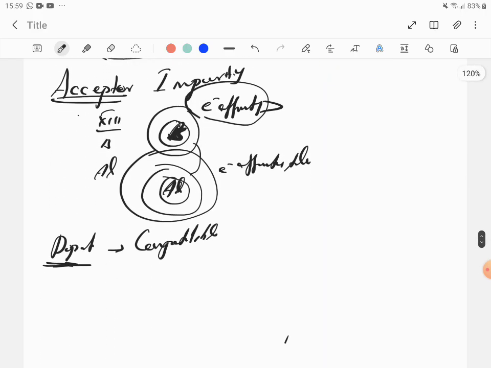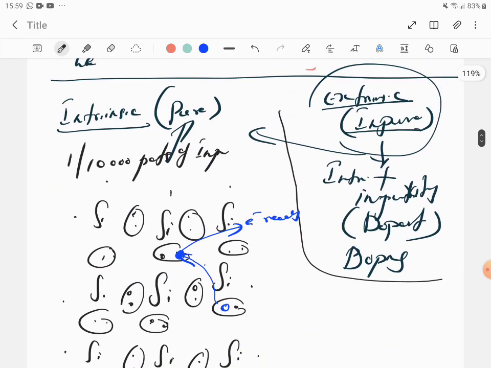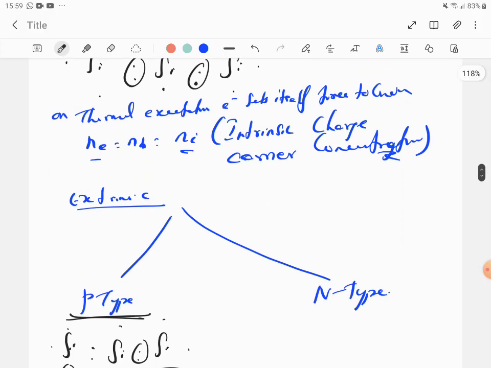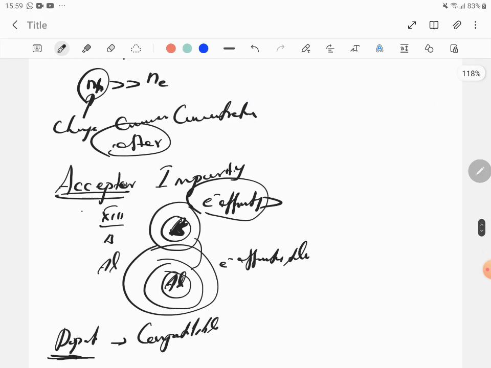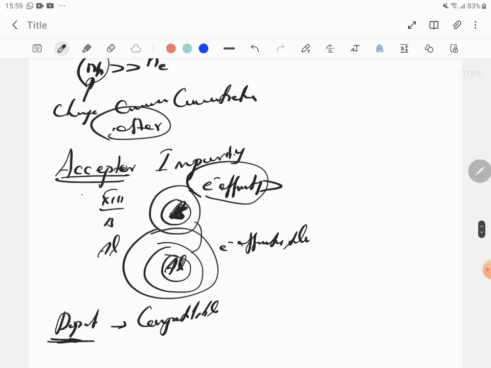So this is all about a p-type semiconductor, where it's a trivalent impurity. In this, the number of holes is much greater than the number of electrons. These are the key points, and it's an acceptor impurity.